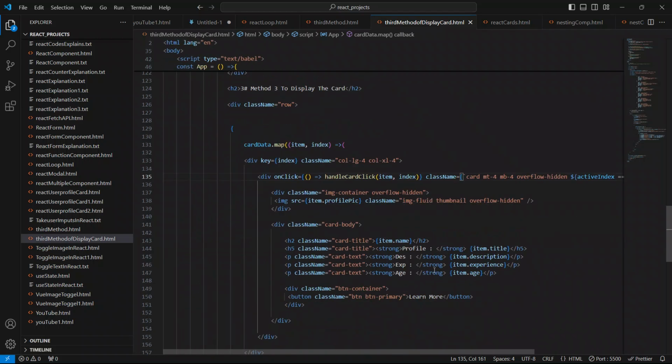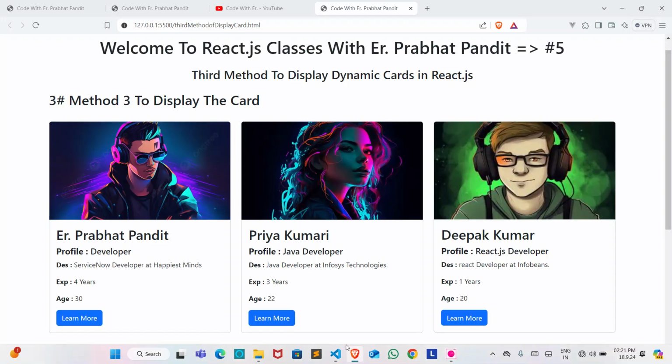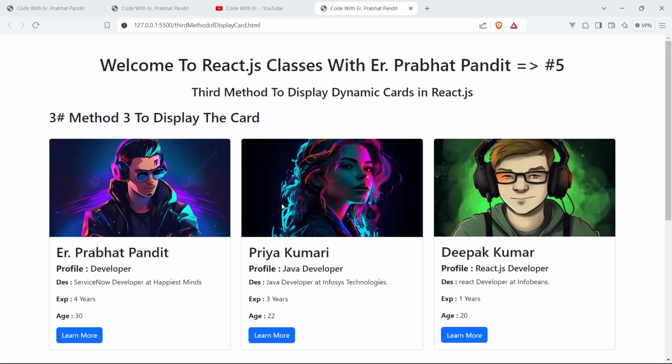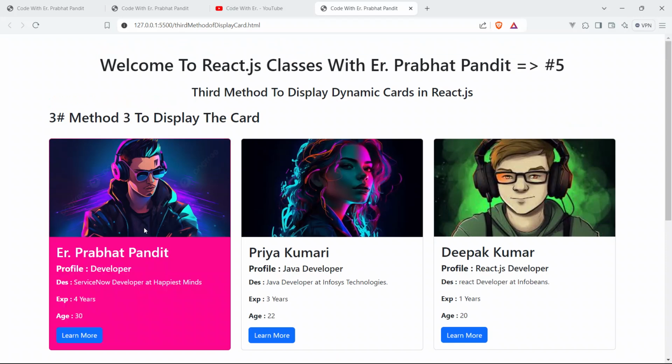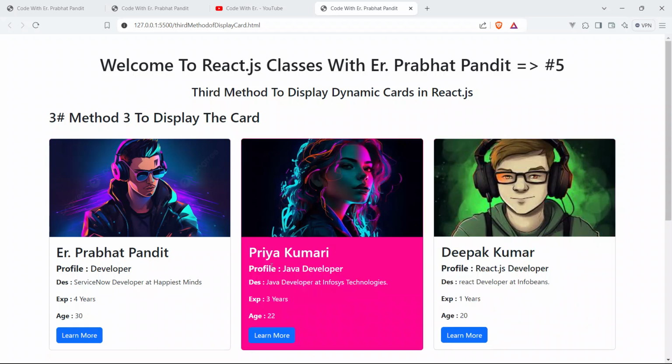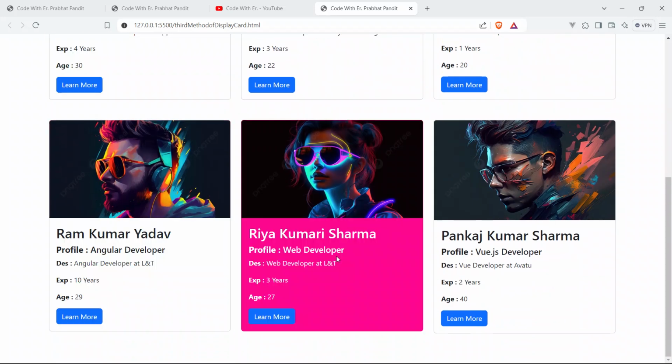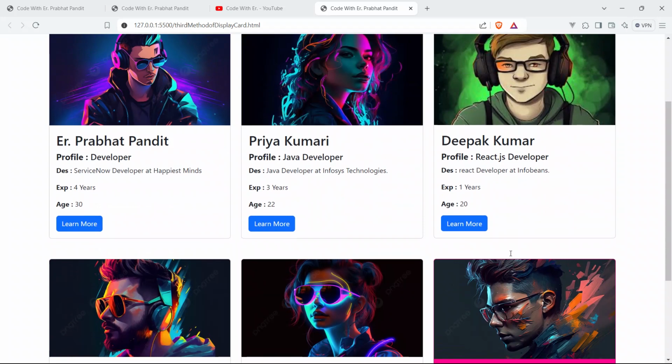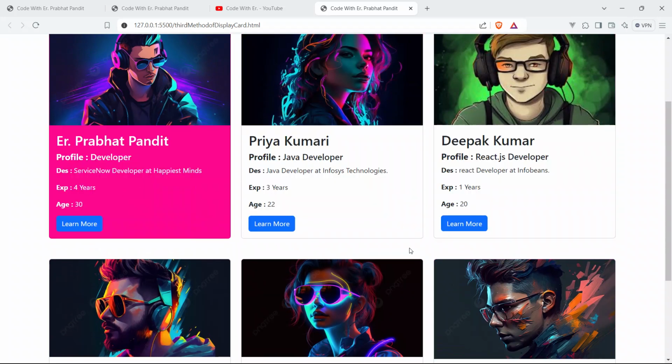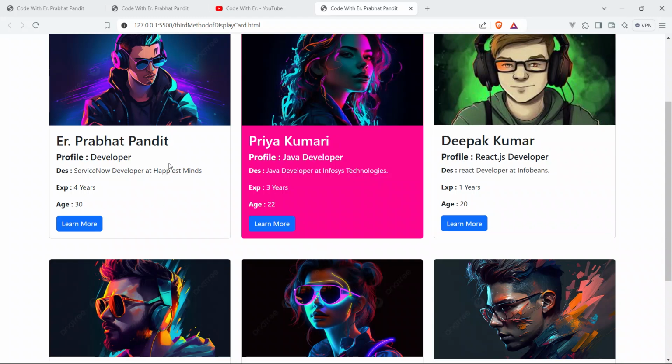Save your code and go to the browser. Now click on any of the cards and see if this works or not. As expected, click on this first card, see, boom guys, our code works. Click Priya Kumari, it's doing great. Click Ram Kumari Yadav, Riya Kumari Sharma, Pankaj Kumar Sharma, see, it's doing mind blowing.